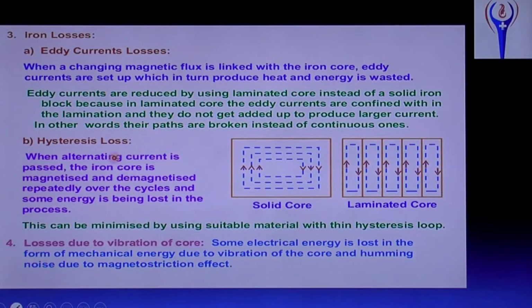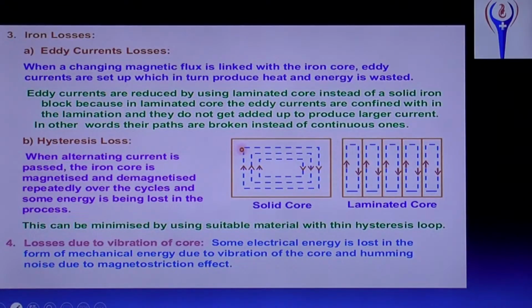Hysteresis loss. When alternating current is passed, the iron core is magnetized and demagnetized repeatedly. Already we studied that soft iron mostly is used. Is soft iron a permanent magnet or a temporary magnet? Steel is a permanent magnet. Soft iron is a temporary magnet. That's why we call it an electromagnet. Soft iron is an electromagnet. Steel is a permanent magnet.